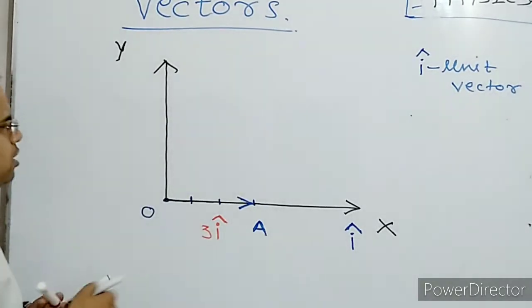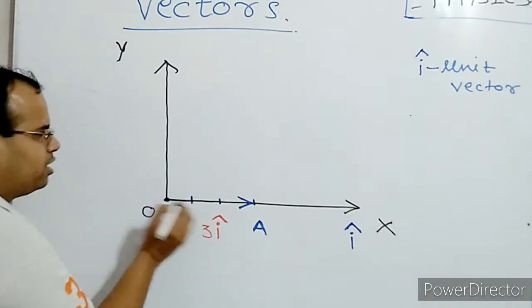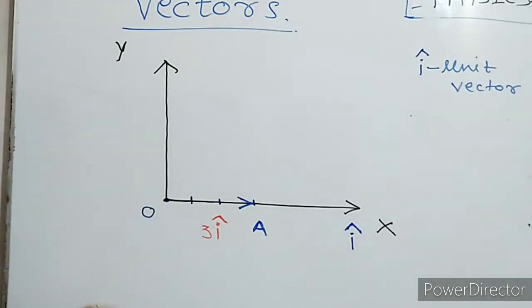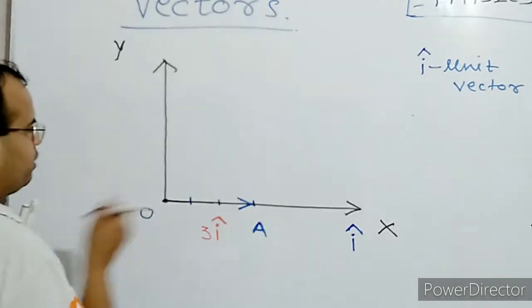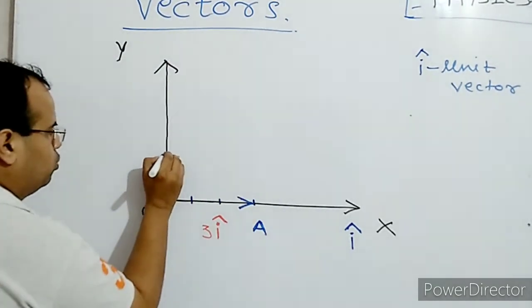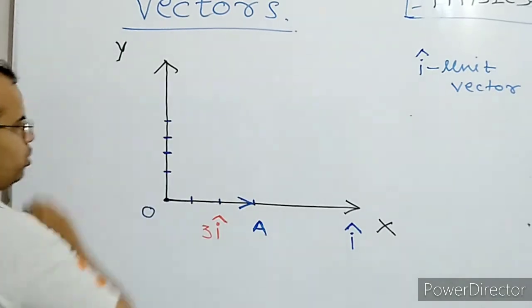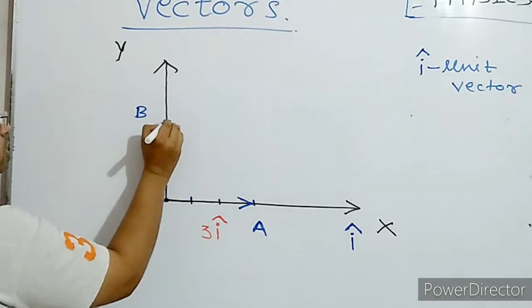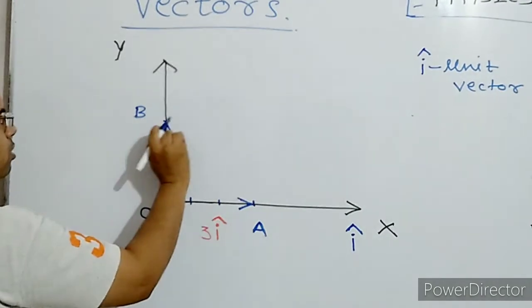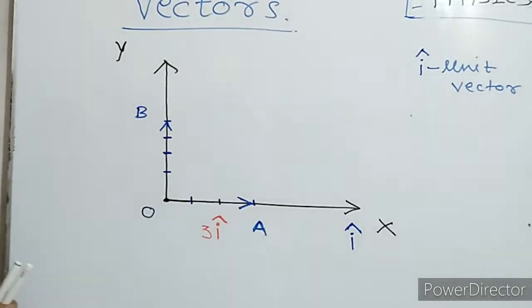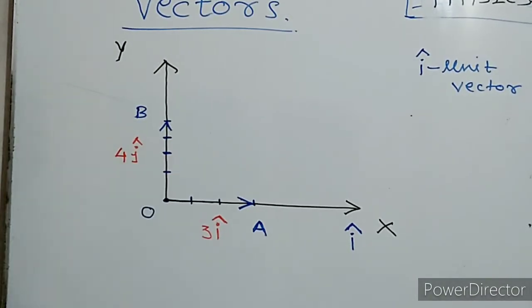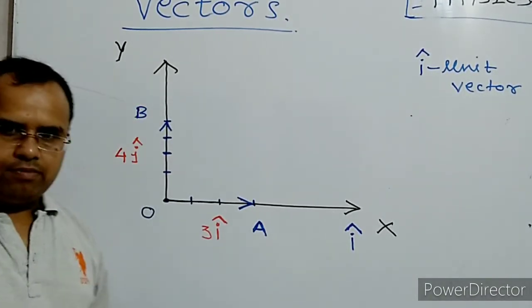Similarly, now suppose the particle starts from here and it doesn't go towards x, but it goes towards y, 4 steps. You can write 1, 2, 3, and 4. It reaches somewhere here. So this is the point B, and this is OB. How will you define this? It will be 4j cap, where j cap is the unit vector along the direction of y.